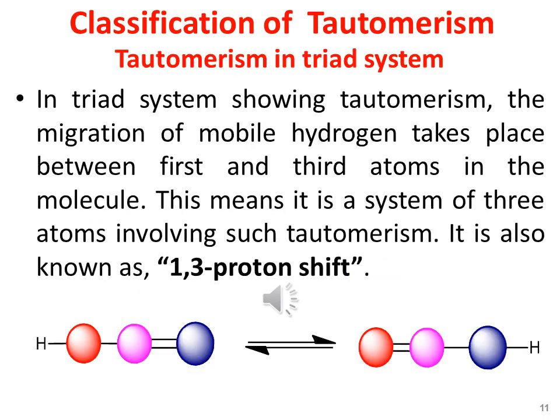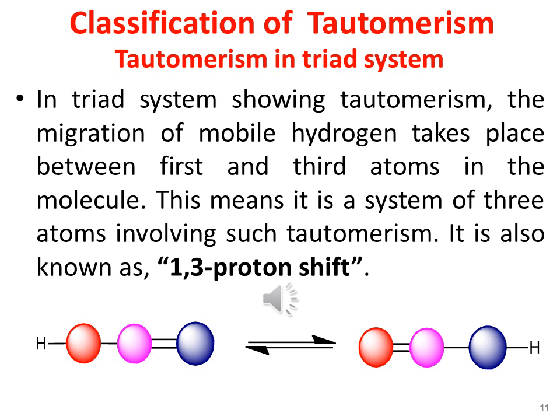The second class of tautomerism is a triad system. In triad system showing tautomerism, the migration of the mobile hydrogen takes place between the first and the third atoms in the molecule. So here I have shown the three atoms. One is shown with the red color, the middle is shown with the pink color, and the extreme right is shown with the blue color. To the atom that is shown with the red color, one hydrogen is attached. So this is a triad system if you are ignoring the hydrogen atom. So this means it is a system of three atoms involving such tautomerism. It is also known as 1,3 proton shift.